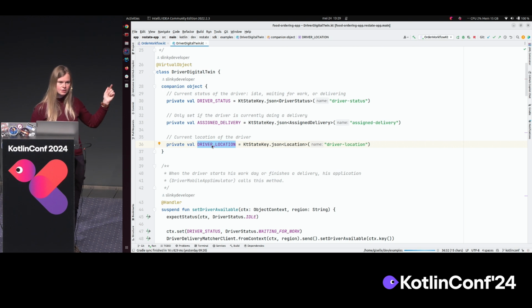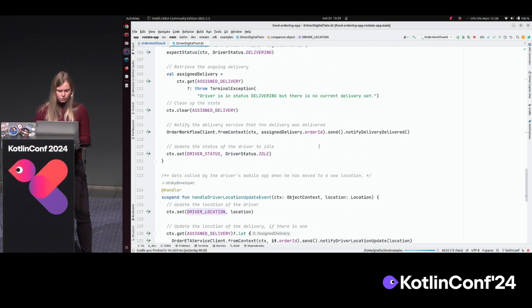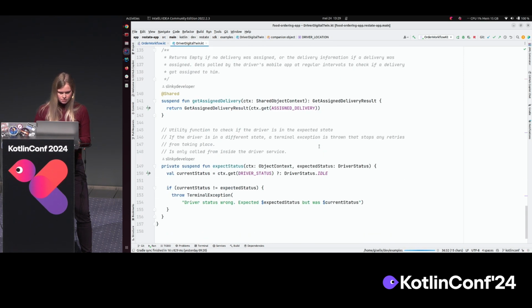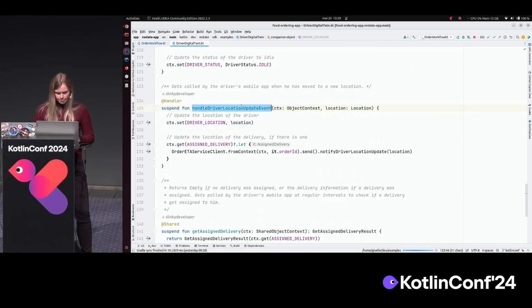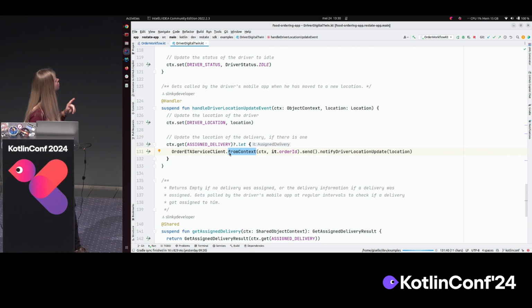And this location is the thing that, when I show the diagram, gets updated via Kafka events, with the mobile phone of the driver updating the location regularly. So if we go down to the function which does this, it's this one. Again, we get the object, context, and the location. Then we set the new location in the state, and if that driver is doing a delivery, we also update another service.